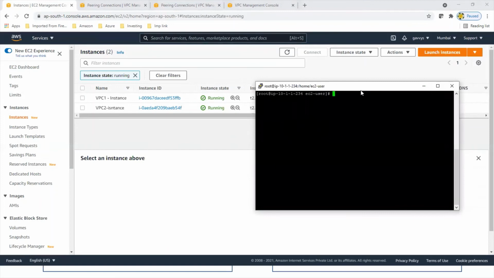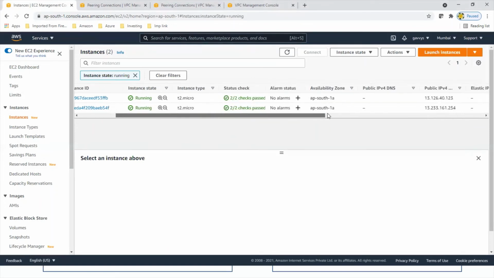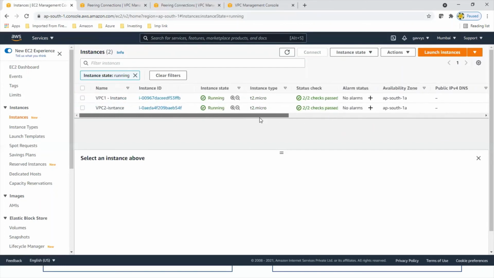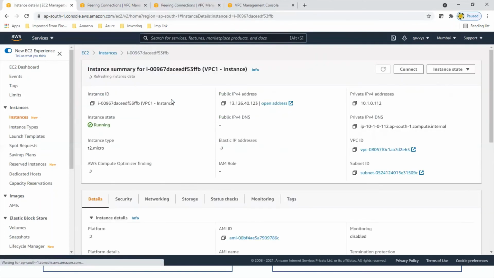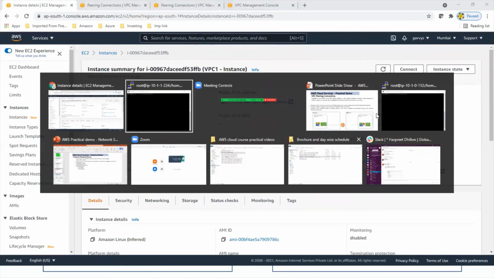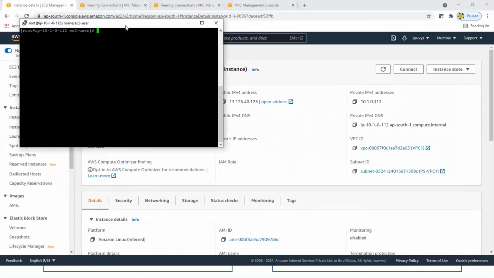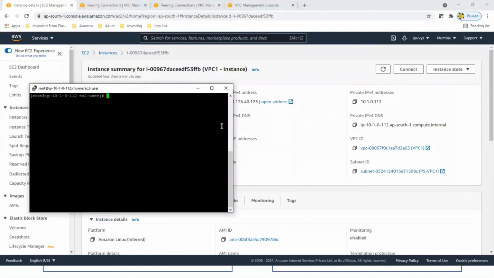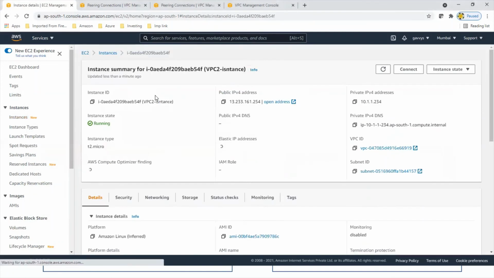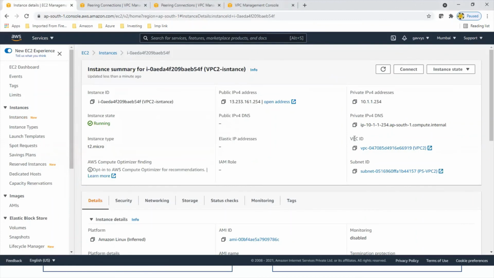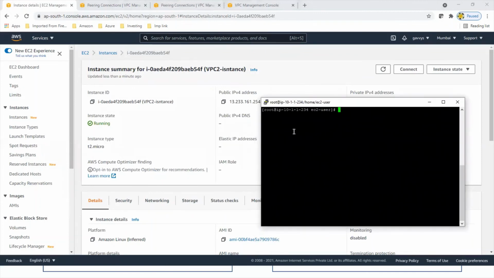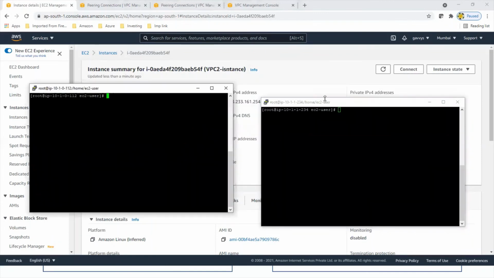If we talk about the subnet, the VPC1 machine is 10.1.0.112. So I have two machines. So this is a VPC1 machine. And if we go to another instance, 10.1.1.234. So this is the other machine. Okay. So these are the two machines.